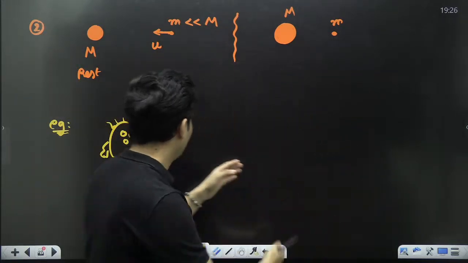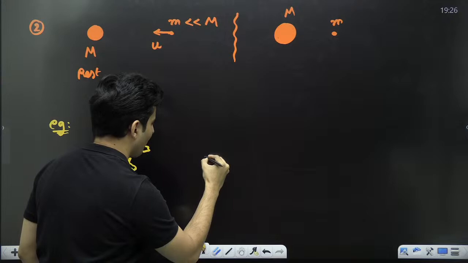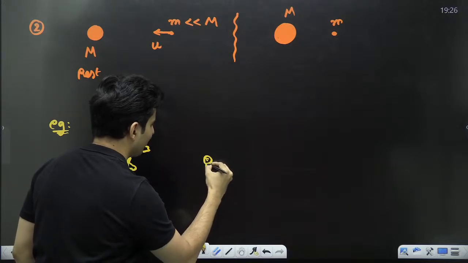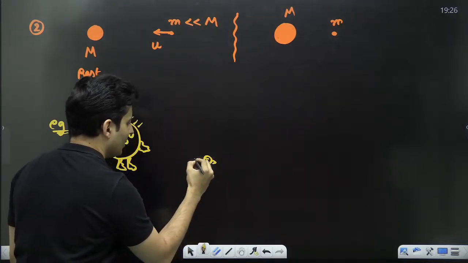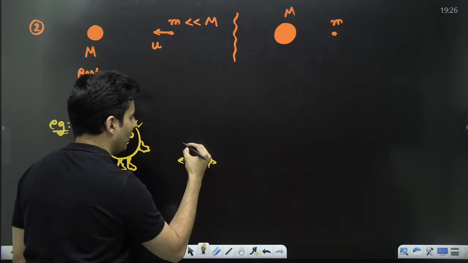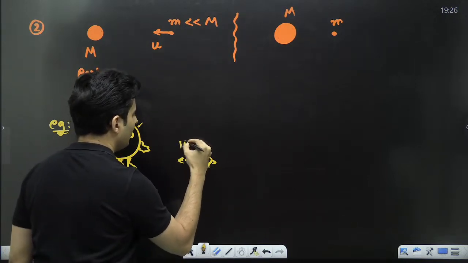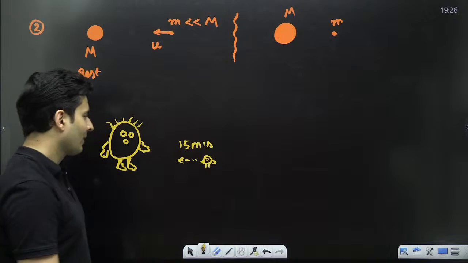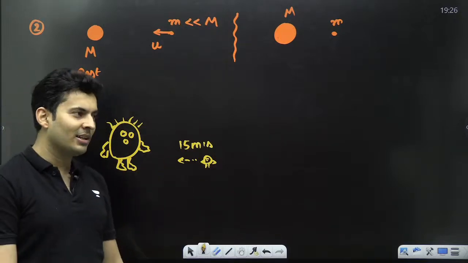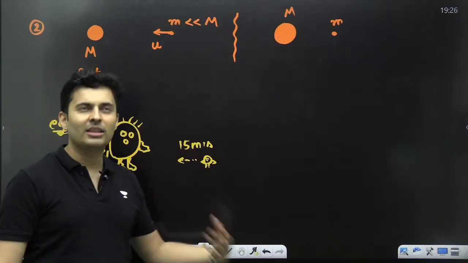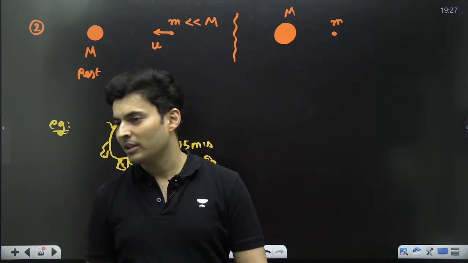So a small kid comes running towards him. He gets very angry and he's coming here with a speed of 15 meters per second. What do you think will happen after the collision? Do you think this guy will even bother? Nothing. He will be like chilling. Oh, what is happening? Nothing.